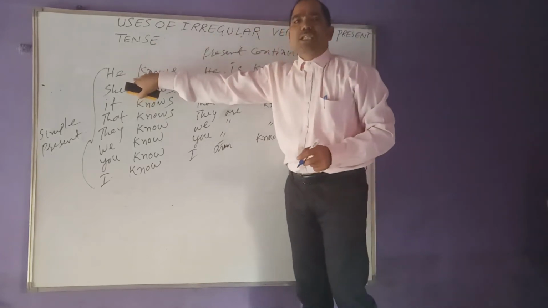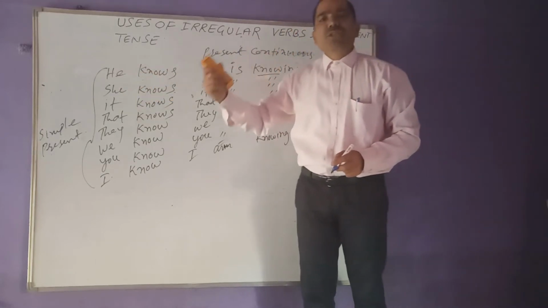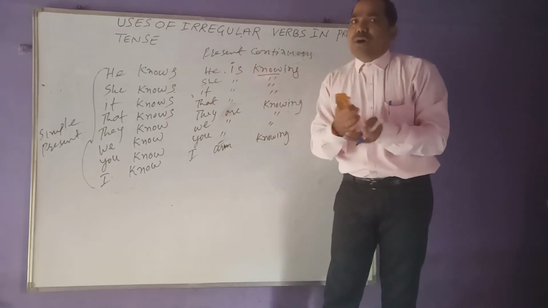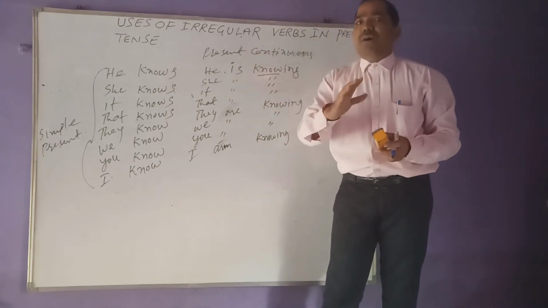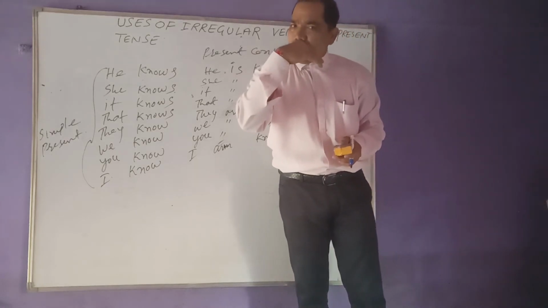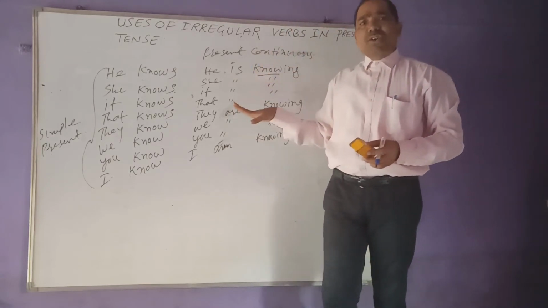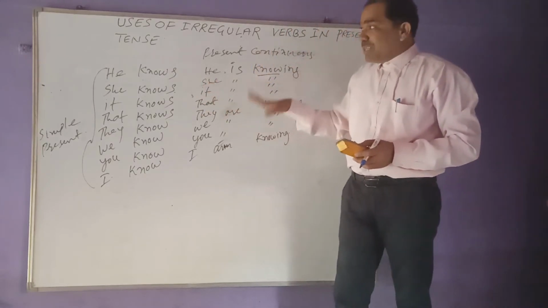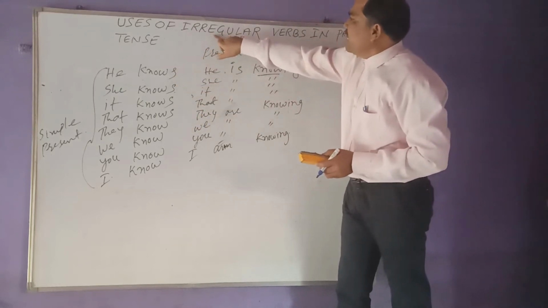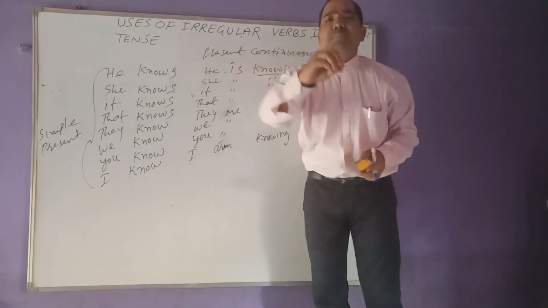And present tense has 4 forms. Past tense also has 4 forms. And future tense also has 4 forms. So in the past tense 4 forms, how the irregular verb is used, I have just said in my previous video. Now in the present video, I am just making you understand how the irregular verbs are used in present tense, and that too in the 4 forms of present tense.